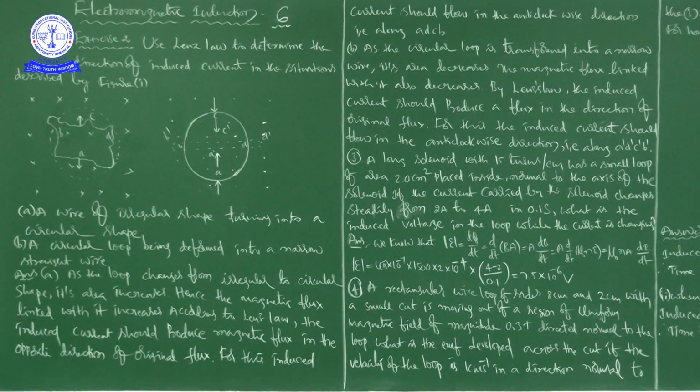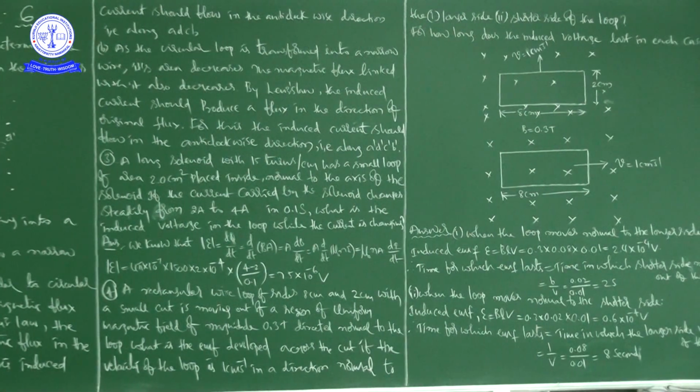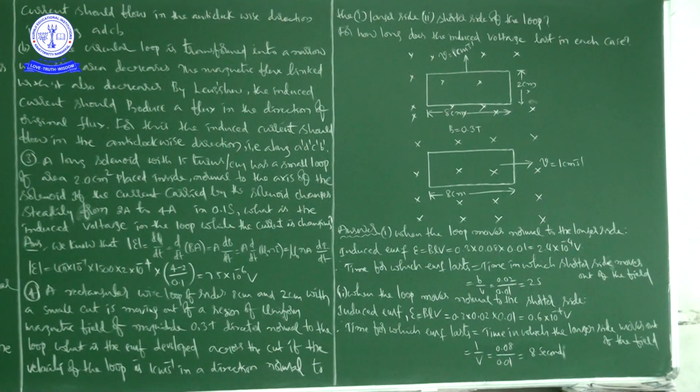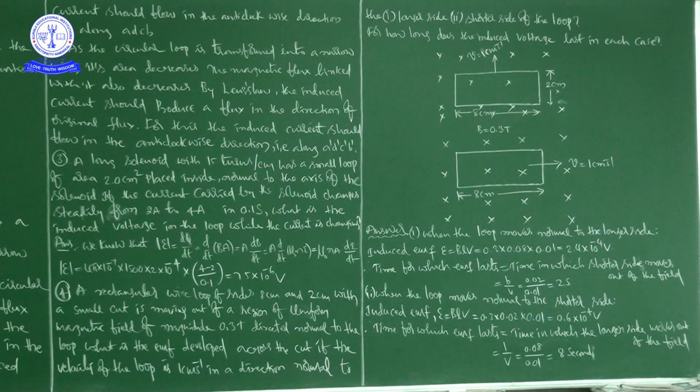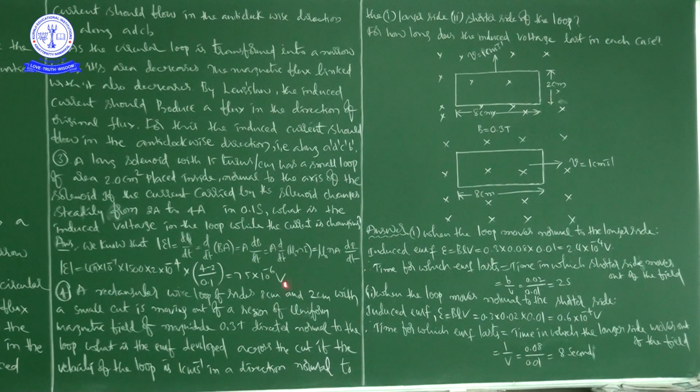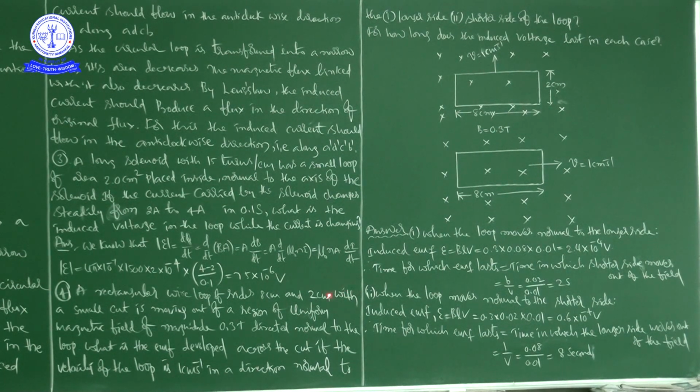Next, A into d by dt of mu naught Ni, that is equal to mu naught N A into di by dt. Finally, epsilon is equal to 4 pi into 10 to the power of minus 7 into 1500 into 2, substituting the values. So we get 7.5 into 10 to the power of minus 6 volt as the induced voltage in the loop.